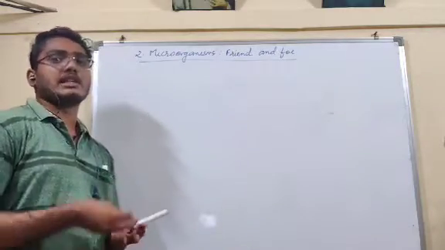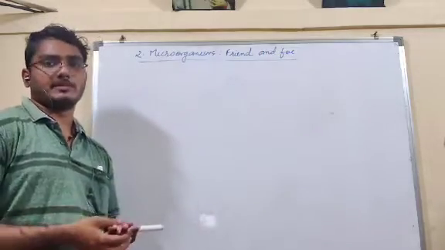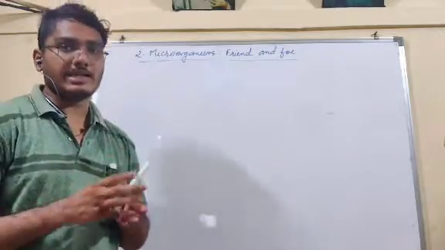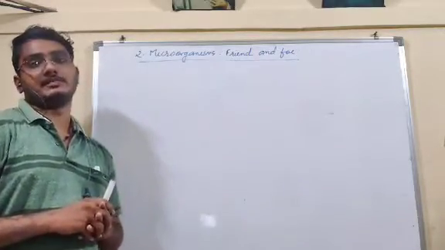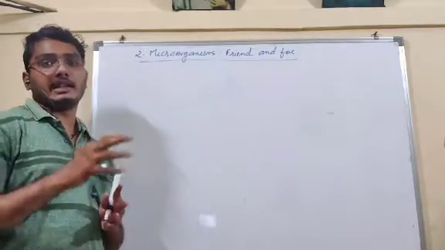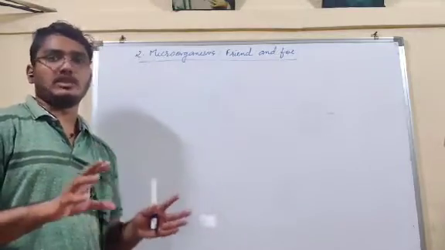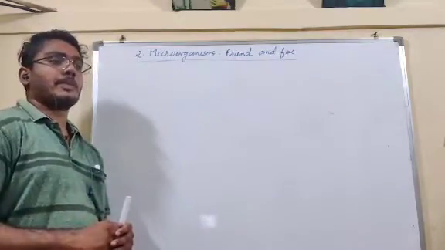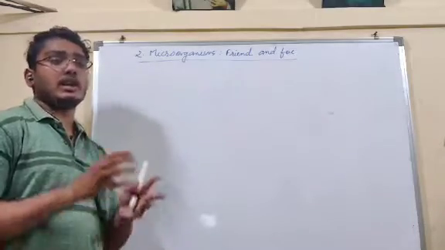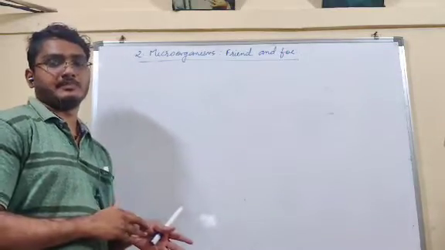Microorganisms are organisms which are too small to be seen by the naked eye. The organism which cannot be seen by open eyes or naked eyes is called a microorganism. Because they are too small, they cannot be observed by the naked eye. To observe them, we have to use the microscope. We know what a microscope is. To observe these bacteria, these microorganisms, we have to use the microscope. That's why they are called microorganisms.